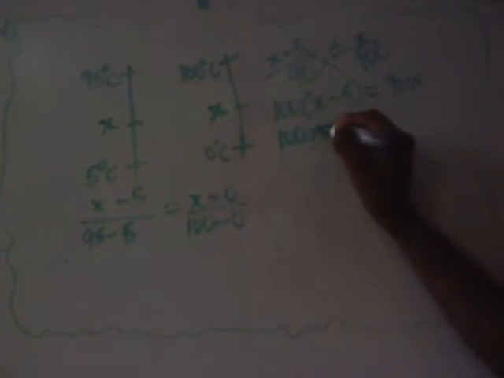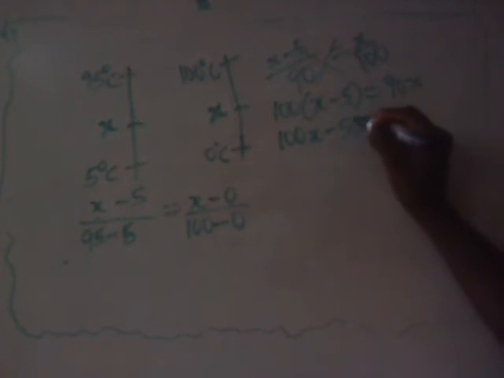So open bracket, 100 times X, that's 100x, minus 100 times 5, that's 500, equals 90x. Collect like terms. 90x goes to that side, so 100x minus 90x equals 500. 500 goes to the other side and the sign changes to plus.